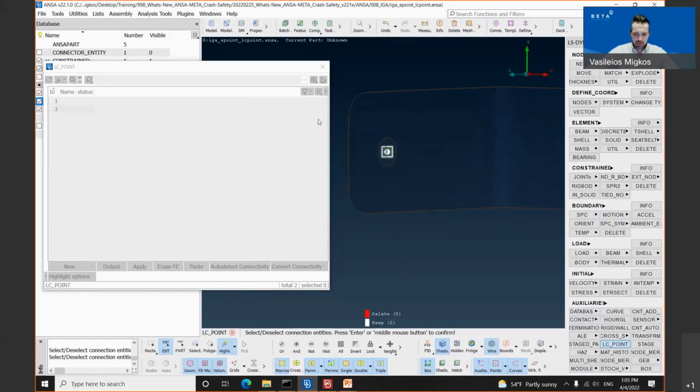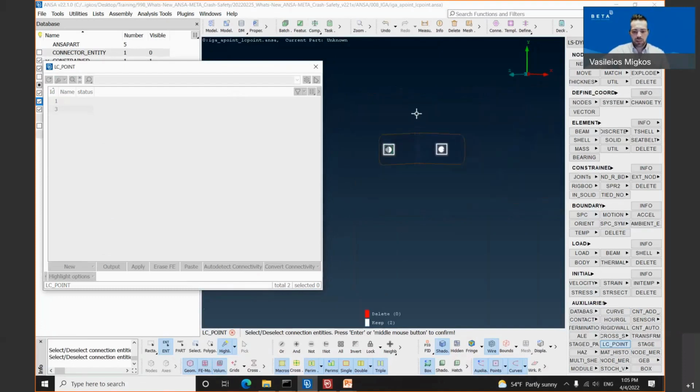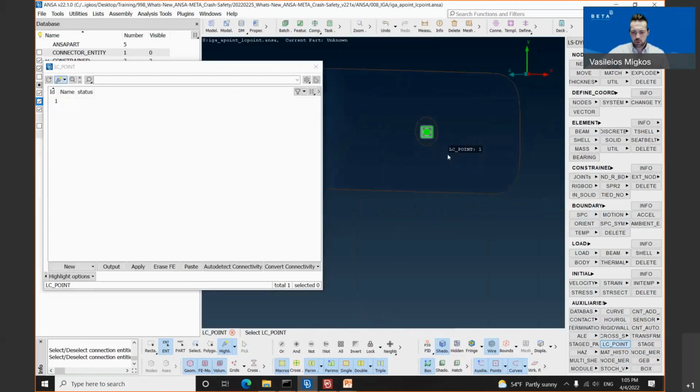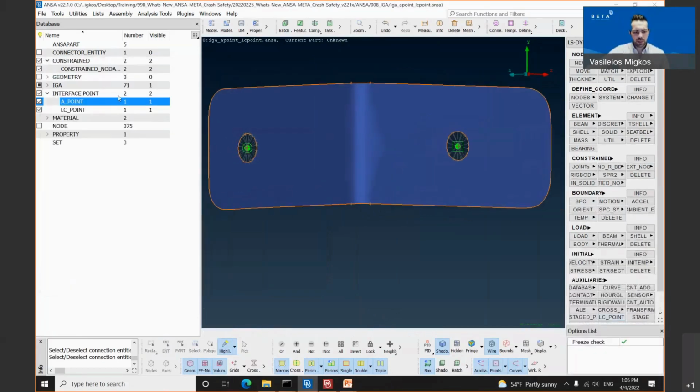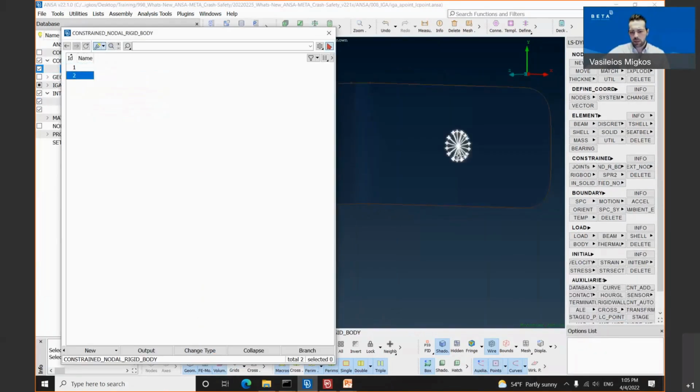The very interesting and nice thing about this tool is that once we select the A point, the tool is smart enough and shows us that this is already an assembly point created. So we will deselect this again with the right mouse button, and confirm with the middle mouse button in order to create the LC point. If we refresh the LC point window, you will notice that the status appears OK. The tool creates in such an easy way the LC point as well as the constrained nodal rigid body for our load case point.